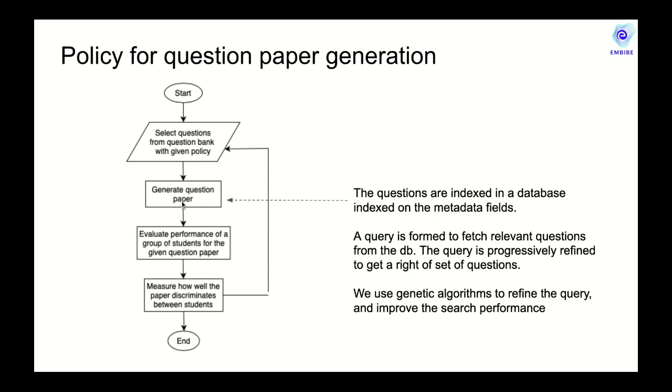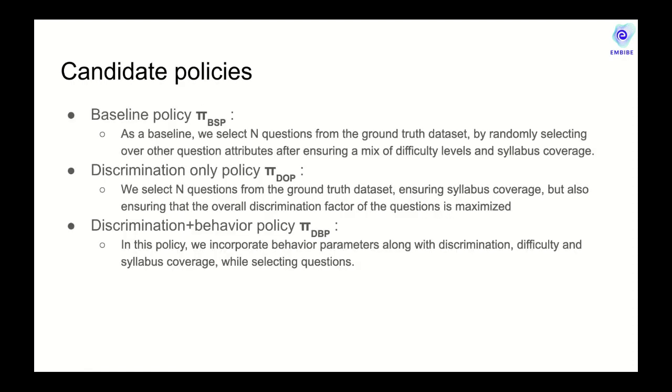This is an iterative algorithm. We use genetic algorithms for query optimization and for query expansion, which is not in the scope of this particular talk. In this particular talk, we only talk about the policy that reflects the desirable characteristics of a question paper. Fulfilling the query is somebody else's job. We consider three policies in this work.